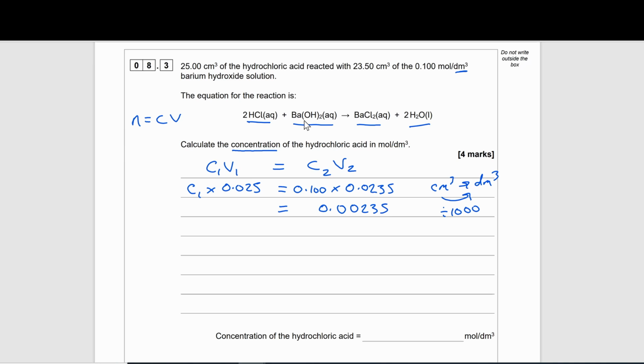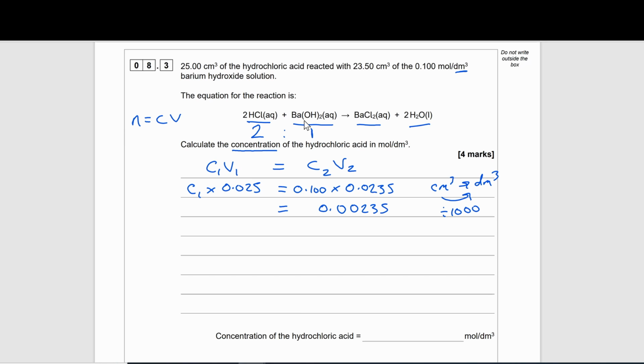However, whatever moles we find now, we have to compare that to our equation. And just like before, we're looking at the ratio. Looking at the numbers in front of our reactants here, there's no number, so for barium hydroxide the ratio is 1, but for hydrochloric acid the ratio is 2.